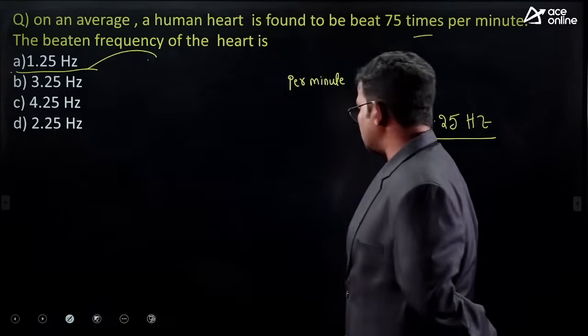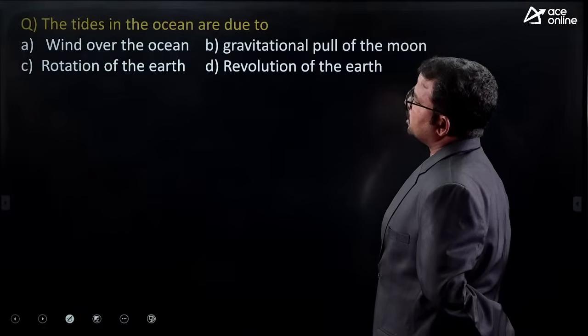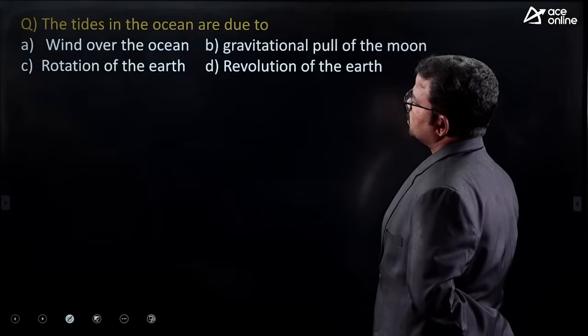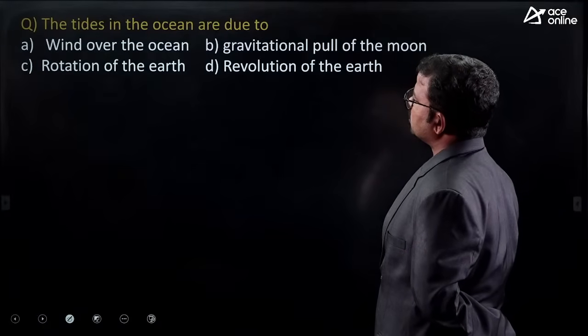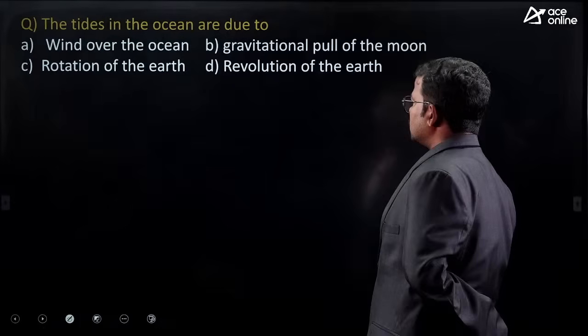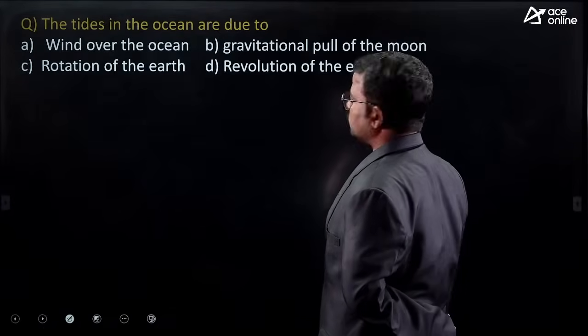Next, the tides in the ocean are due to: wind over the ocean, gravitational pull of the moon, rotation of the earth, revolution of the earth.